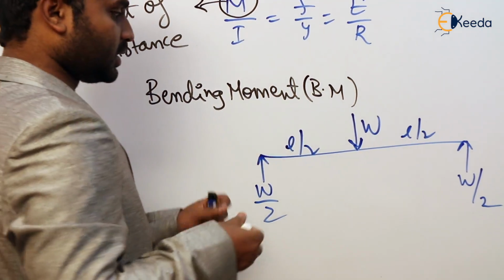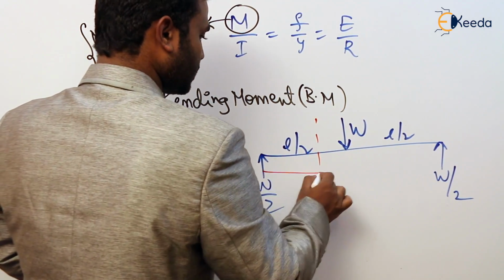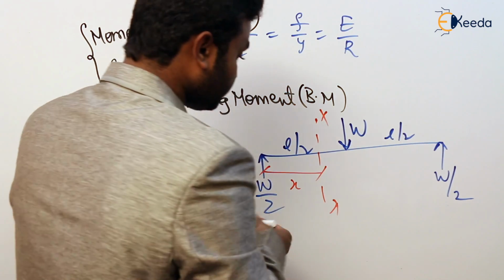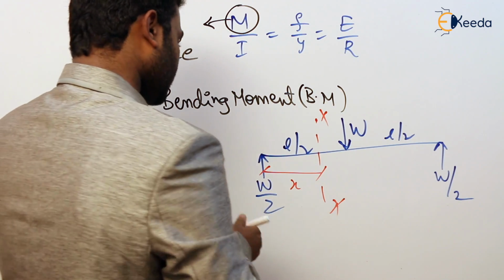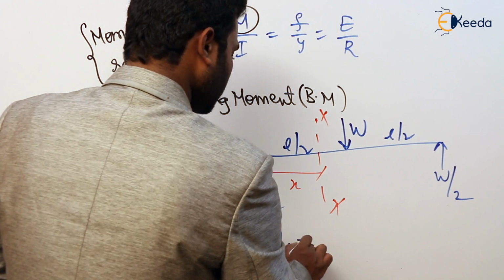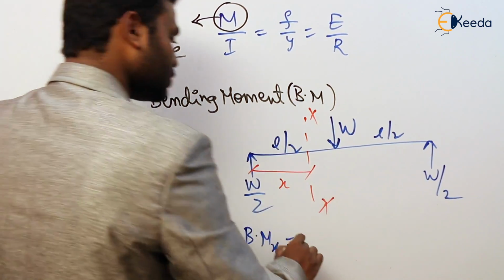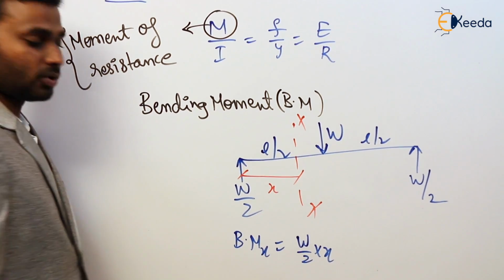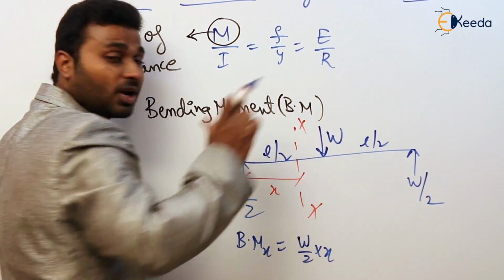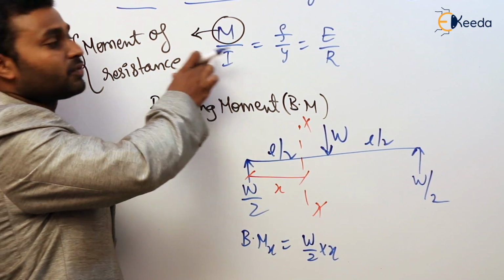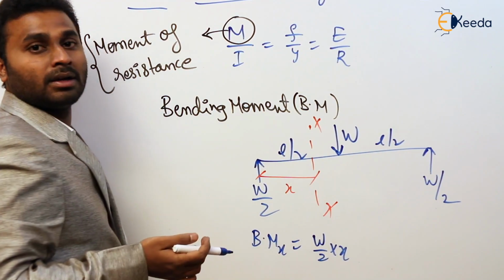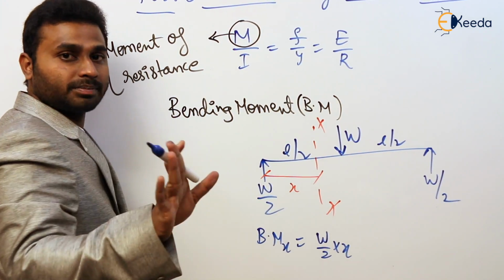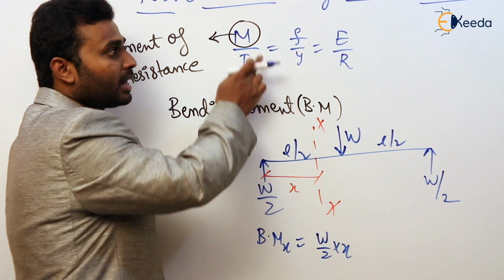After that we consider one cross section, one section here which is at a distance of X from it. Now what is the bending moment at this section X? Bending moment at the section X, which is this force which is causing sagging, is W by 2 into X. So this is the procedure we have followed for the calculation of bending moment. If you observe, for the calculation of bending moment we are using external load. But for calculation of moment of resistance we are using the internal properties of a material. So from this we can say M used in this formula and the bending moment are not the same. Okay, the bending moment and M are not the same.